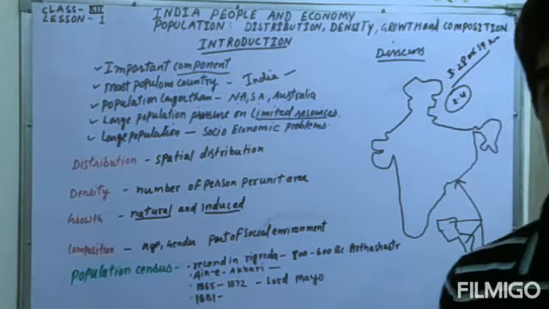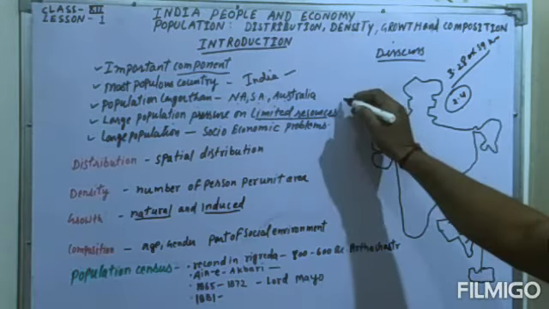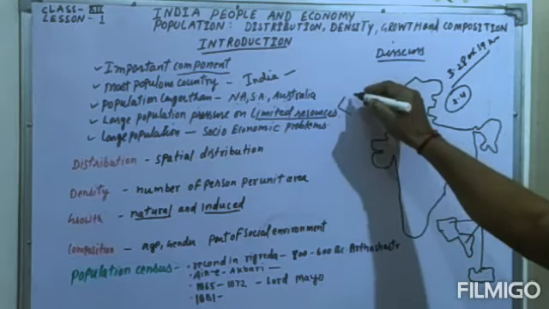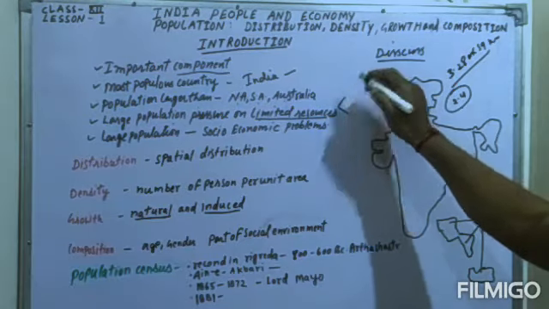If the limited resources are being used by the growing population, there will be two things. Number one, the resources will be depleted on the earth.